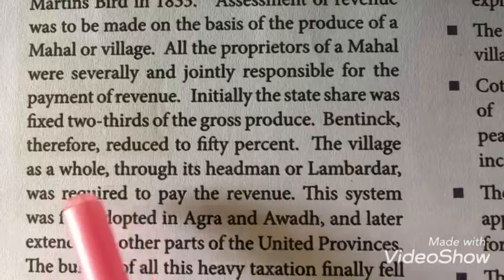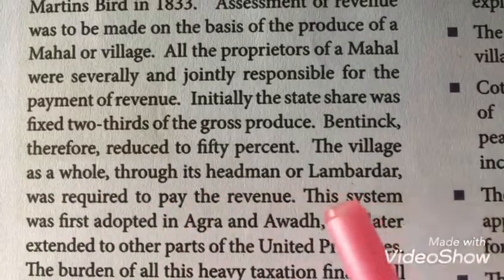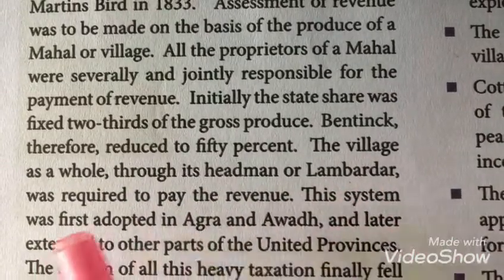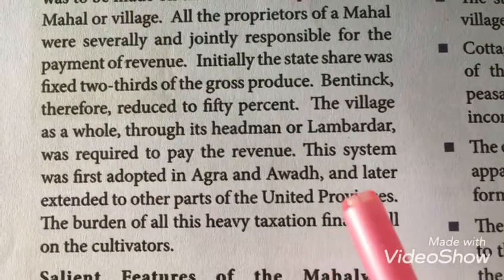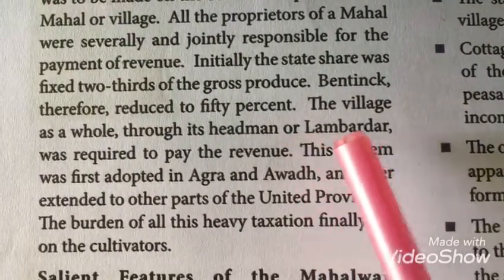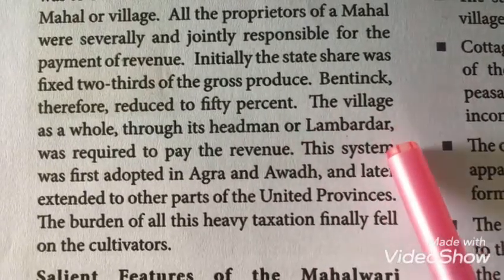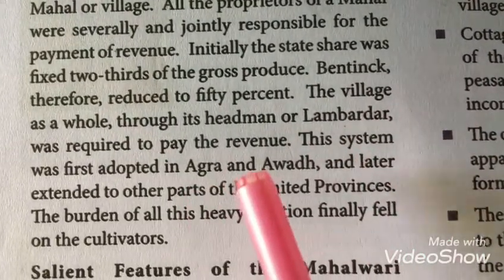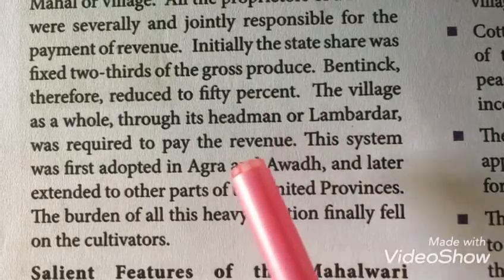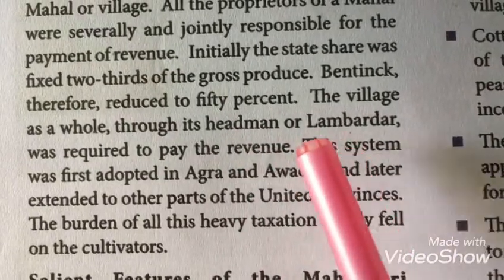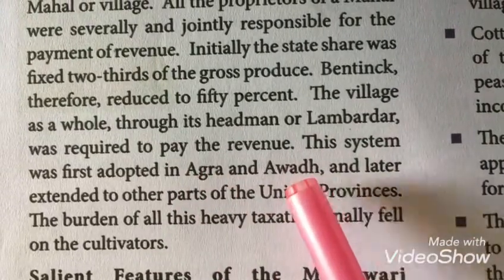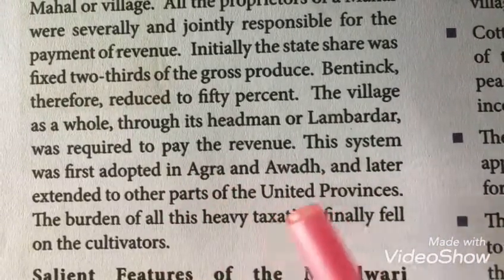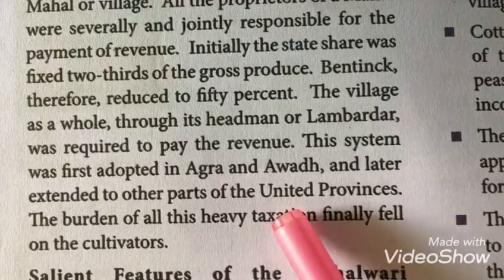The village as a whole, through its headman or lambarder, was required to pay the revenue. So they appoint a leader or a lambarder, who is responsible for collecting all the land revenue from the people. This Mahalwari system was adopted in Agra, Awadh, and later extended to some parts of the United Provinces.